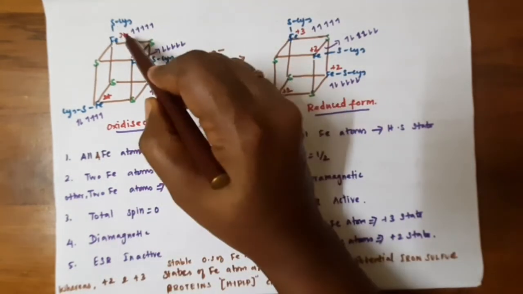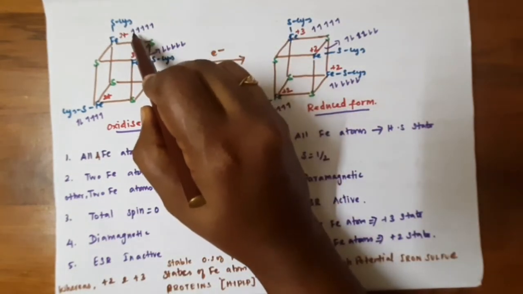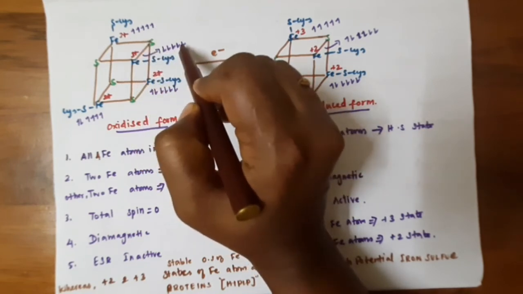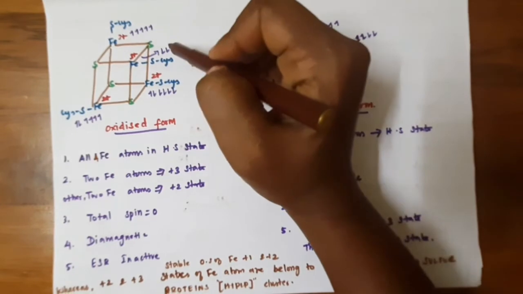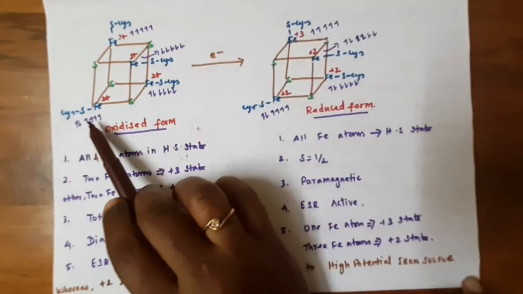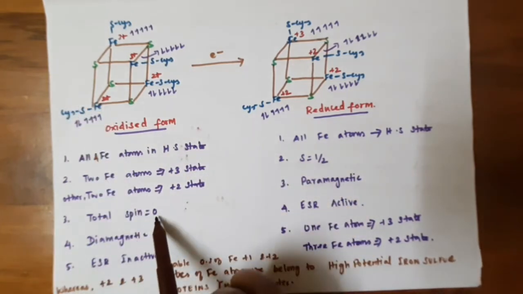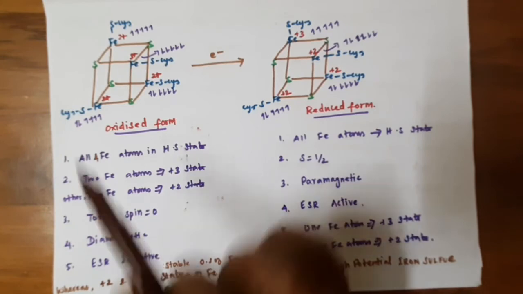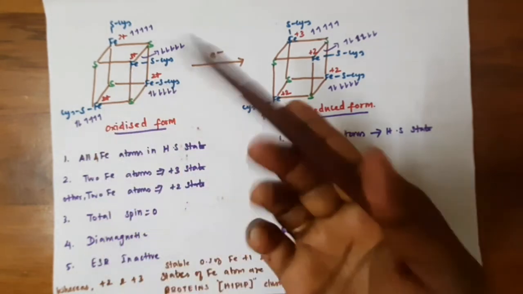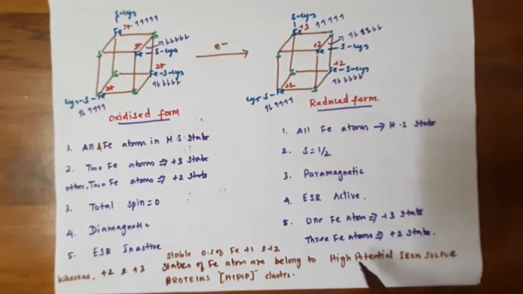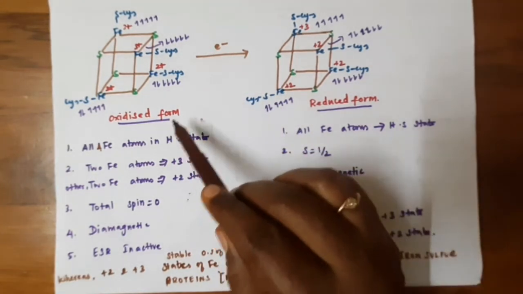Okay, and if you see the total spin of this iron, it has 5 unpaired electrons, and this one also has 5 unpaired electrons. So it is coupled antiferromagnetically, the total spin cancels each other and is 0. Here also the total spin equals 0. Hence this oxidized form is diamagnetic in nature, and it is ESR inactive because there are no unpaired electrons to undergo ESR. Okay, so this is ESR inactive.